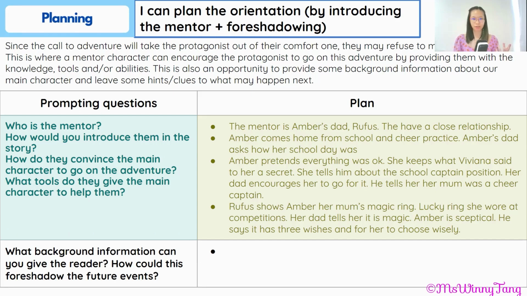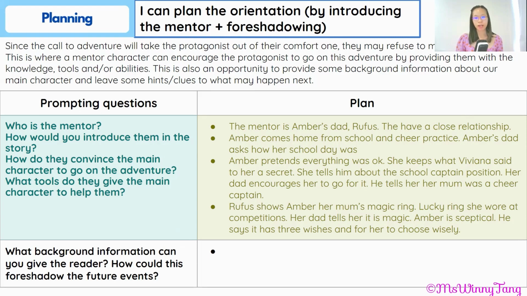What I'm thinking is Viviana would have said some nasty things to her, so she doesn't tell her dad what she has said. She tells him about the cheer captain position, and her dad encourages her to go for it. And then he drops in some information that she didn't know. Her mum was a cheer captain. So we're in a situation where Amber's dad doesn't really talk much about her mum.